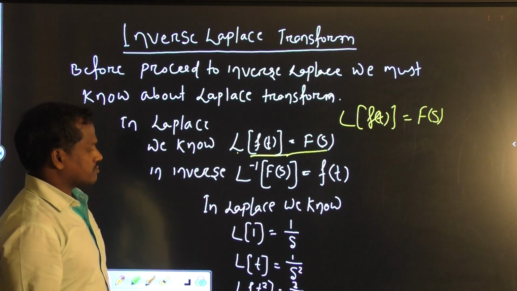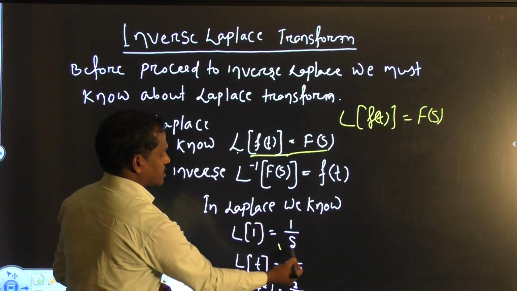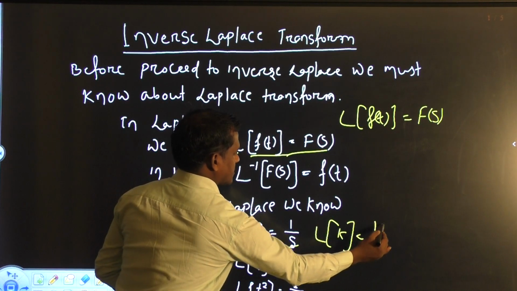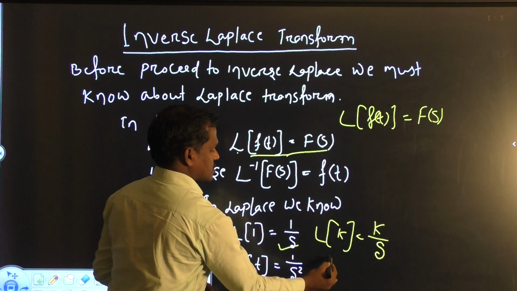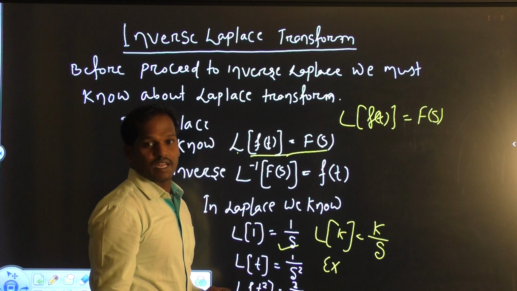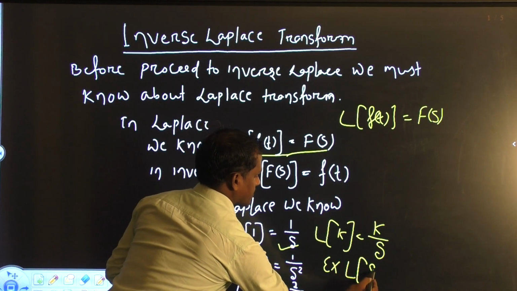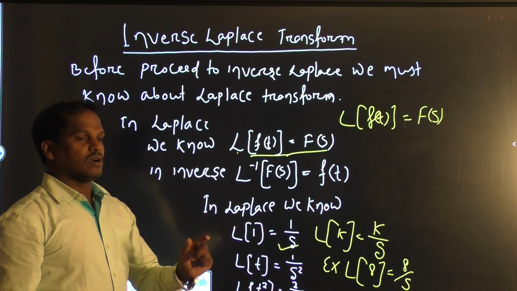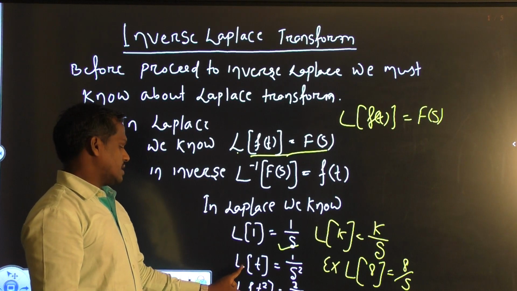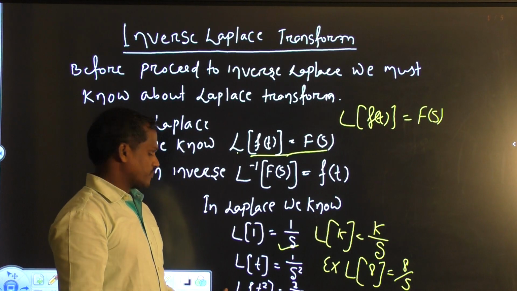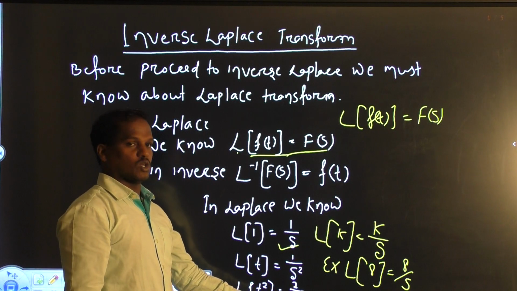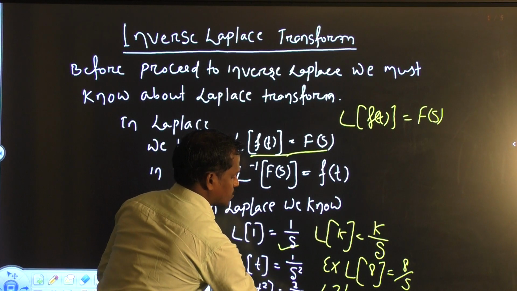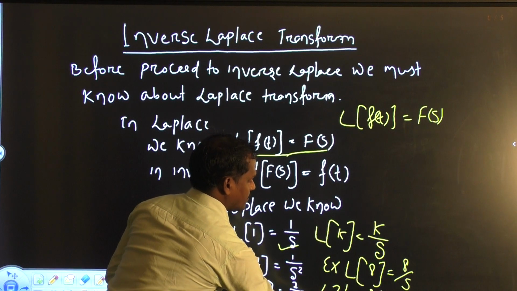In Laplace transformation, we normally know that Laplace of 1 equals 1 by s, or we can say that Laplace of any constant is known as k by s. For example, Laplace of 8 is 8 by s; any constant by s is the Laplace transformation. Another one is Laplace of t is 1 by s square. Laplace of t square is 2 by s cube. This can also be written as 2 factorial by s power 2 plus 1, which is 2 by s cube.